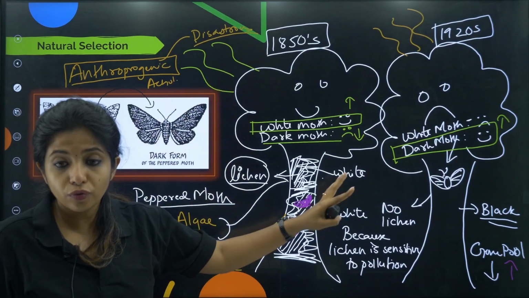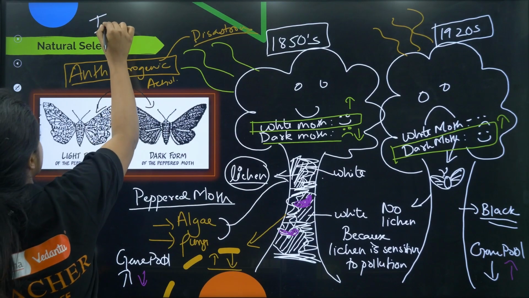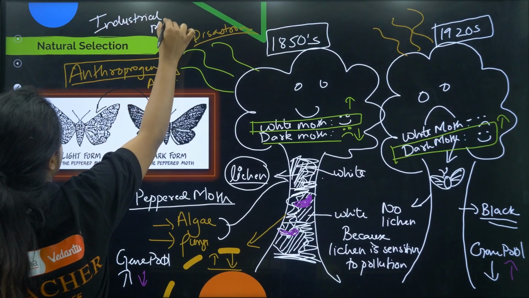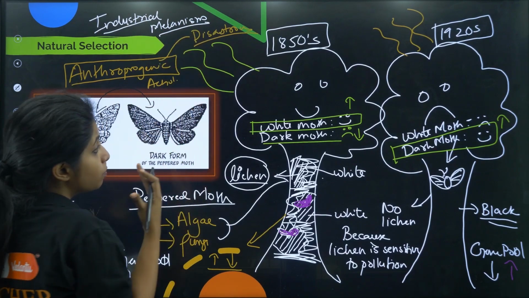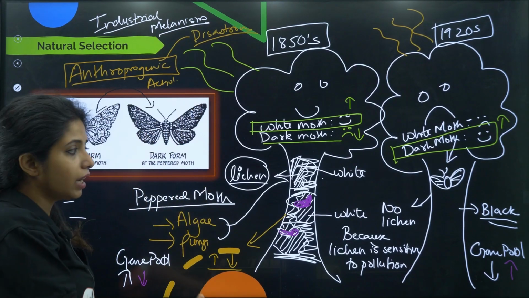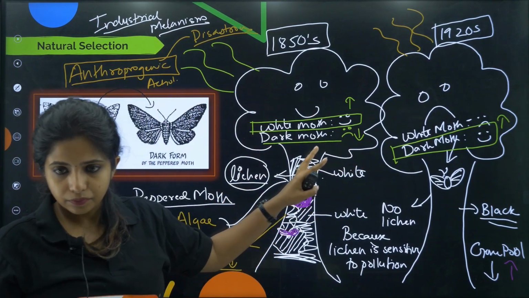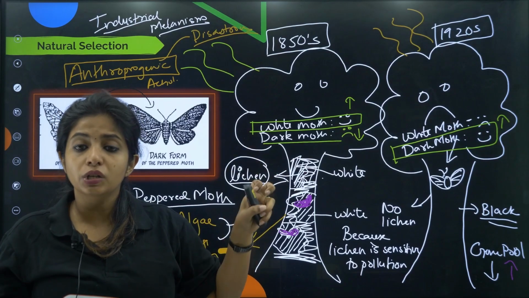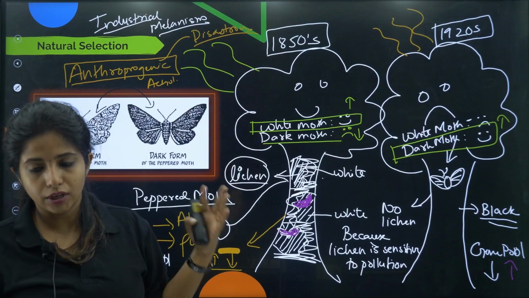And this process that you see over here, you call industrial melanism, because this was happening because of industries being made. Melanism, you know, melanin. Melanin is the one that is responsible for our skin tone and everything. So over here, it meant the color. So industrial melanism, the example is this. If you're asked what industrial melanism is based on, it is based on natural selection. It is also evidence of evolution that has taken place.